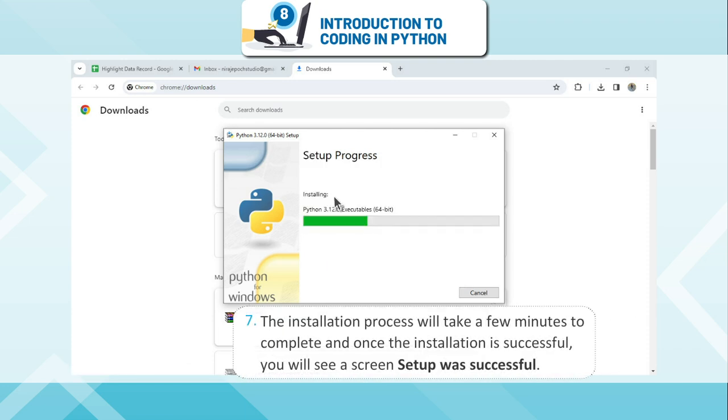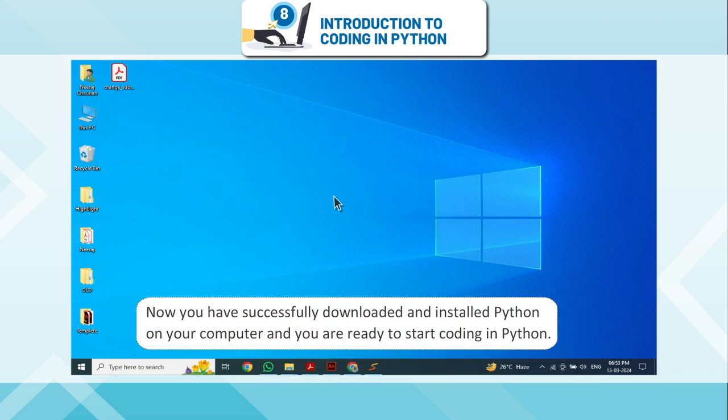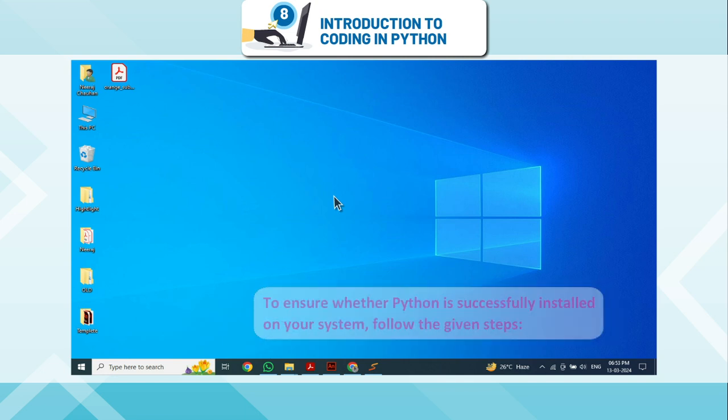The installation process will take a few minutes to complete, and once the installation is successful, you will see a screen saying setup was successful. Now you have successfully downloaded and installed Python on your computer and you are ready to start coding in Python. Verify Python is installed on Windows.